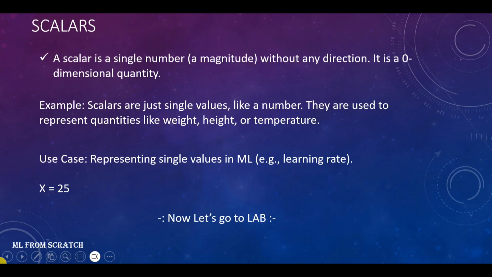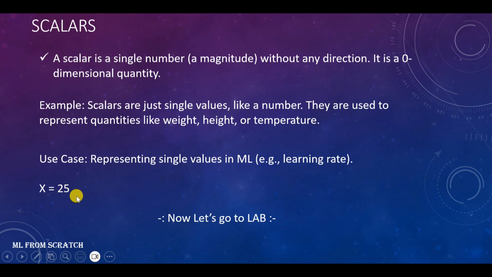Now we are going to understand each operation one by one. Firstly, we talk about scalars. A scalar is a single number which has magnitude but doesn't have direction, and we also call it a zero dimensional quantity. For example, here you can see that x equals 25 is a single value, right? So we can call it a scalar.